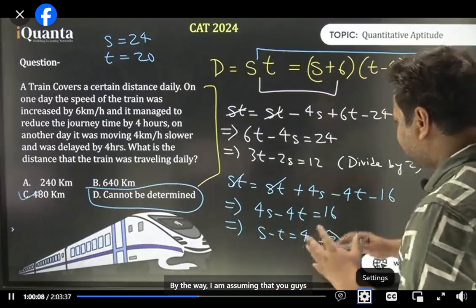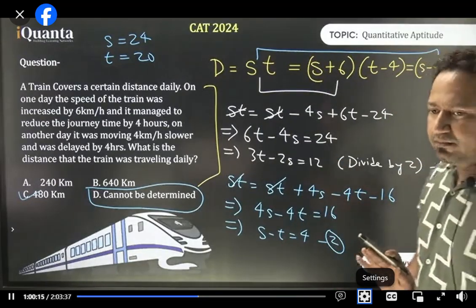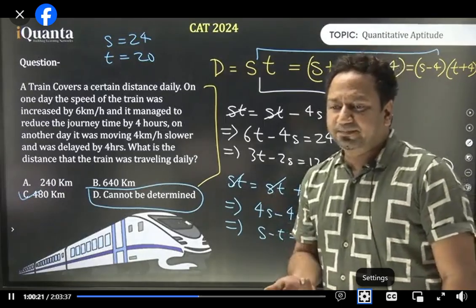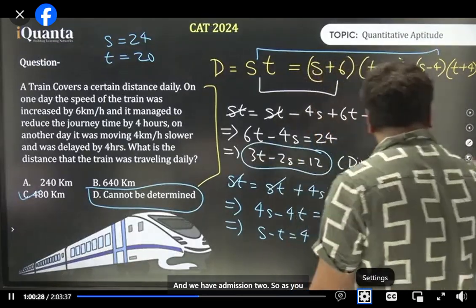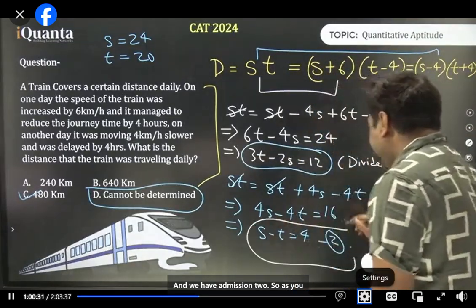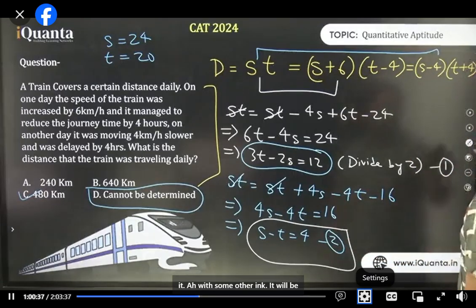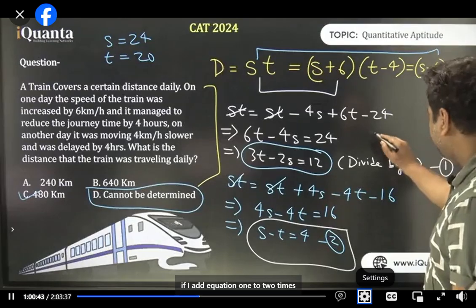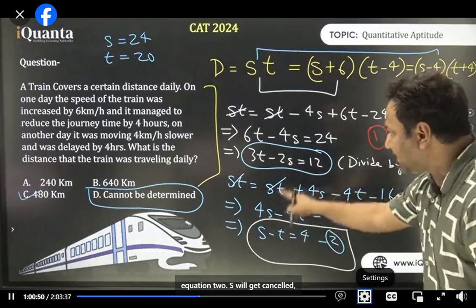By the way, I'm assuming that you guys know how to solve the equations. Do you? नहीं पता? यश वो करोगे तो फिर एक ही इक्वेशन आएगा ना? सॉल्व कर दूंगा. Okay. Equation 1 and we have equation 2. So as you can see, I can do one thing. I can multiply equation 2. I'm writing it with some other ink. It will be red. Okay. If I add equation 1 to 2 times equation 2, 2s will get cancelled, right?